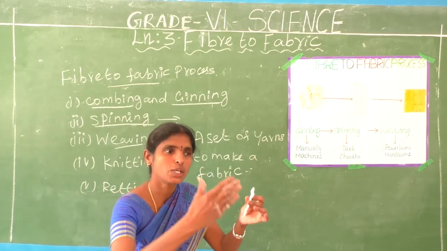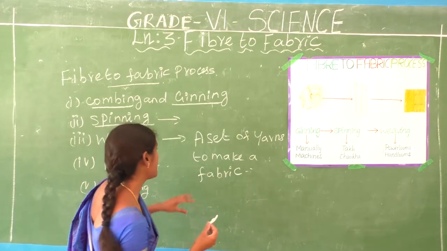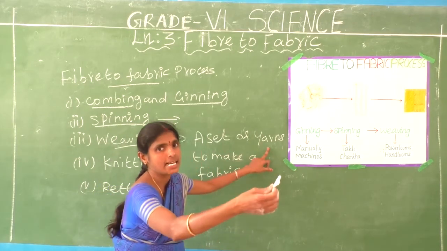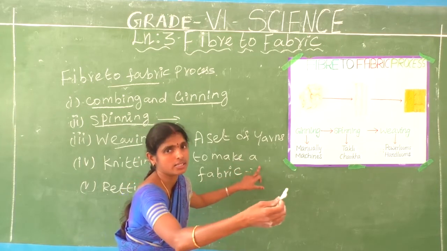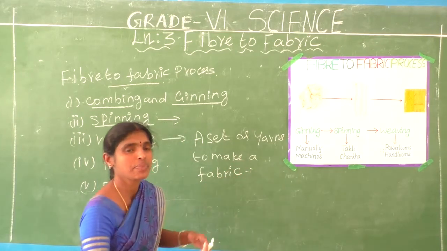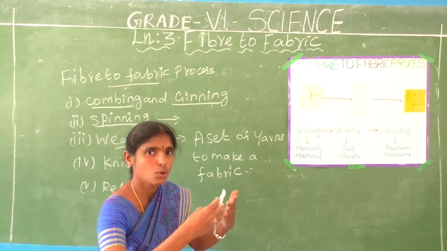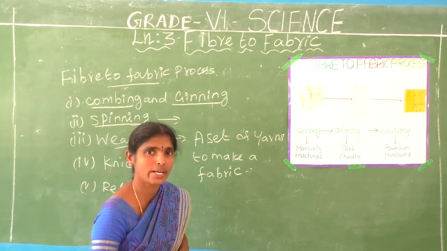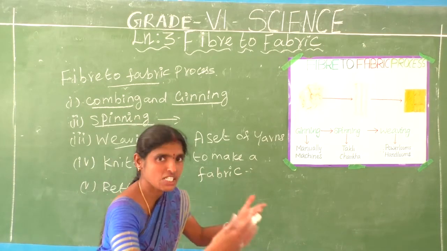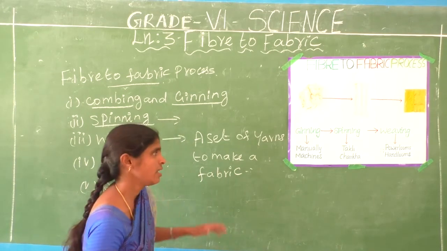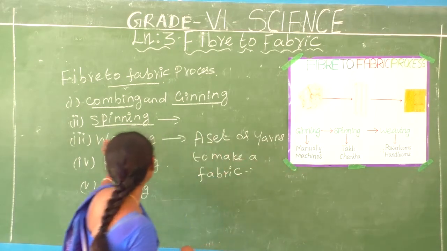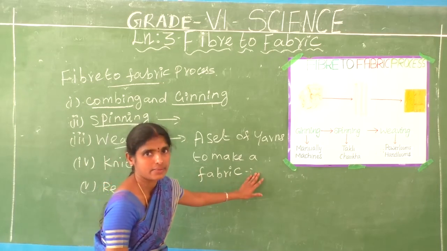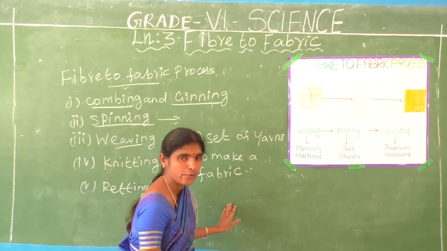Many threads are used to make a cloth. A set of yarns means many threads to make a cloth. How? By looms. Looms are also hand operated devices, operated by machines or manually. Weaving is nothing but a set of yarns made into a fabric.